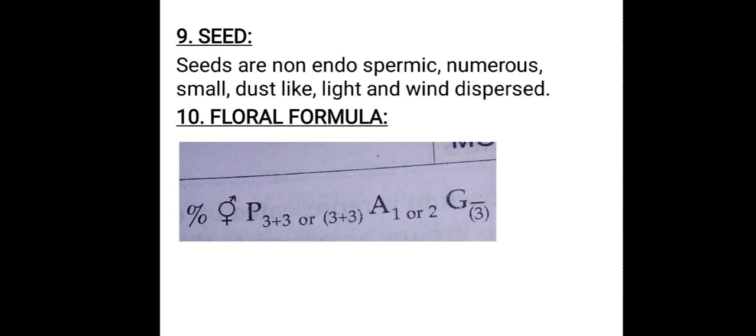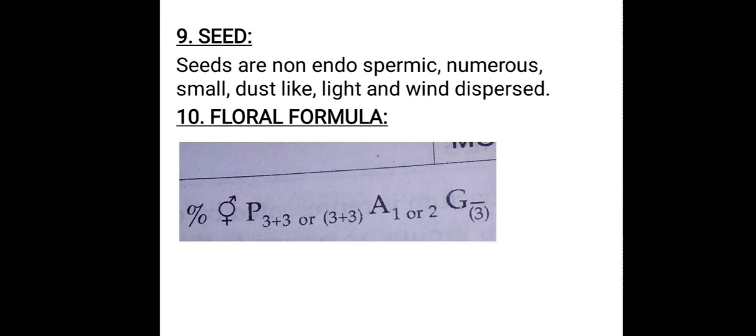Floral formula of Orchidaceae, if you observe: bisexual flowers, zygomorphic symmetry. Perianth consists of 2 whorls. Each whorl comprises 3 sepals and 3 petal-like structures. So perianth is represented by 3 plus 3. Here androecium consists of a single stamen or 2 stamens. Single means monandrous, 2 means diandrous.